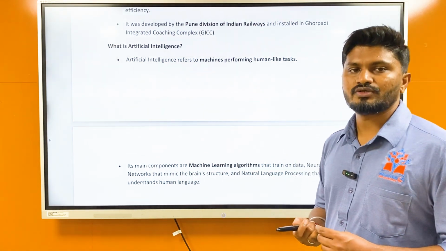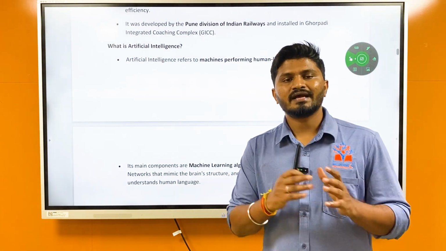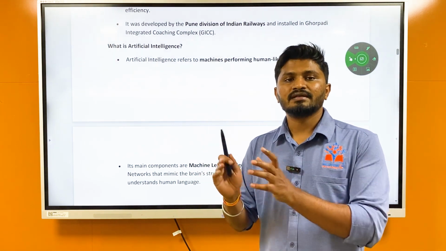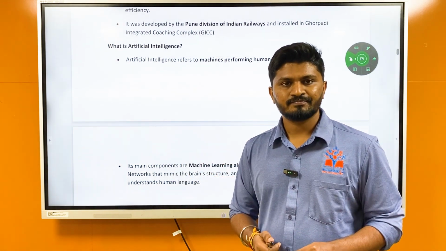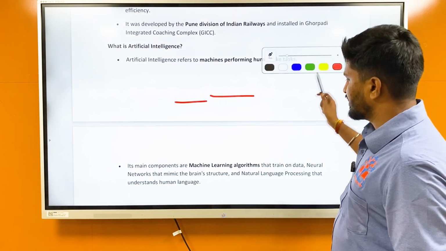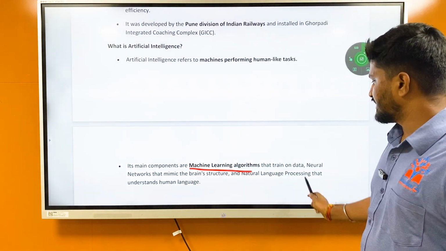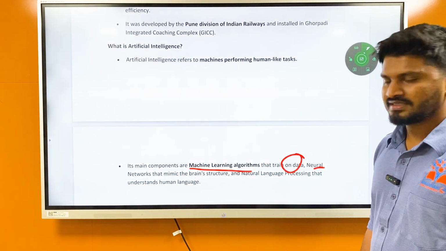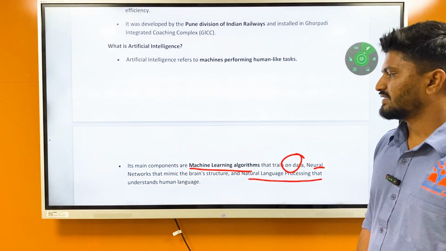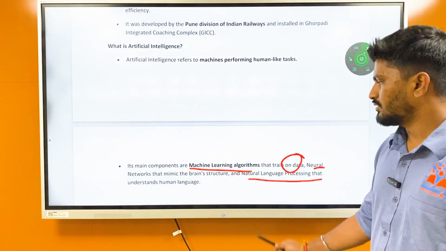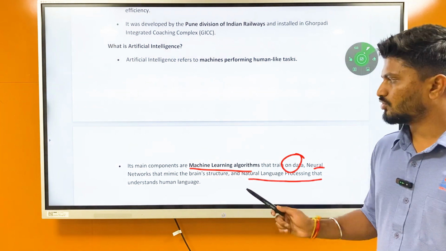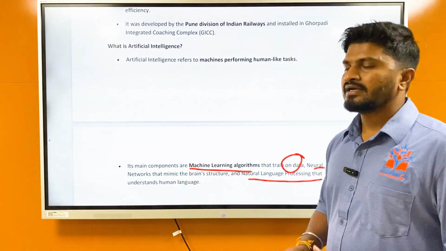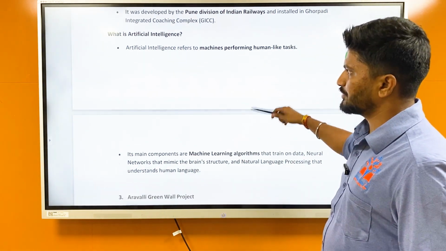Here the data will be provided into artificial intelligence, and based on the input data and the data already present in that artificial intelligence or machine learning, it will learn to do certain tasks in a human way. Its main components are machine learning algorithms that train on data, neural networks that mimic the brain structure of human beings, and natural language processing that understands human languages. All these have been discussed in previous classes. If you want to know more about this one, just search Video Science Academy Artificial Intelligence. You will get a video about this one, and I have already completely discussed all these components of AI.